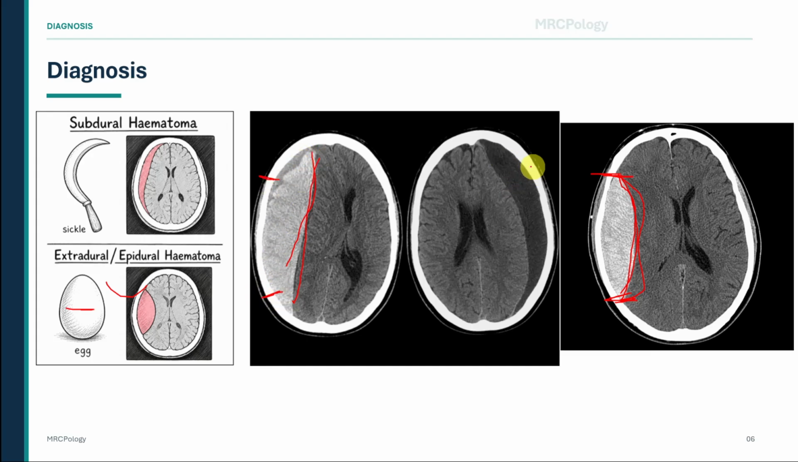When you see the CT, do not stop at naming the bleed. Look for skull fracture, midline shift, sulcal effacement, ventricular compression, and signs of impending herniation. These features determine urgency and help guide neurosurgical management.